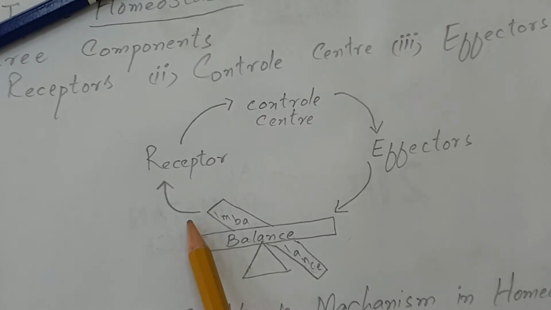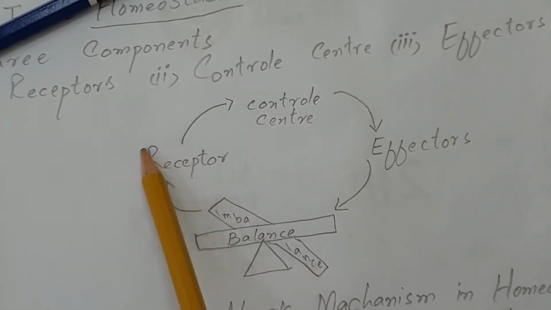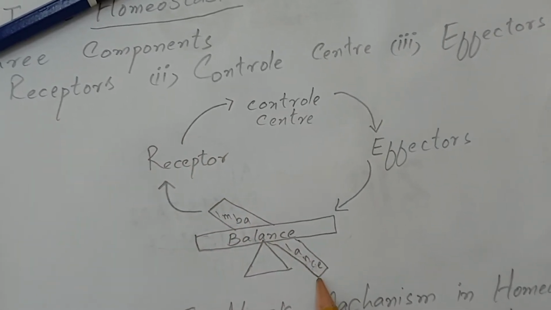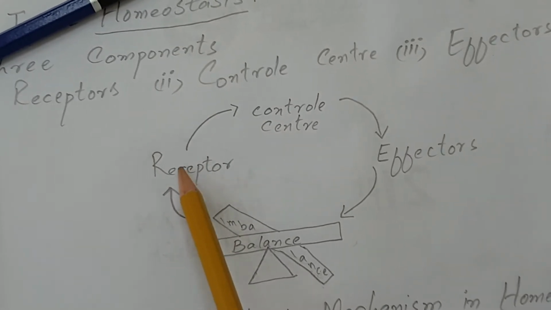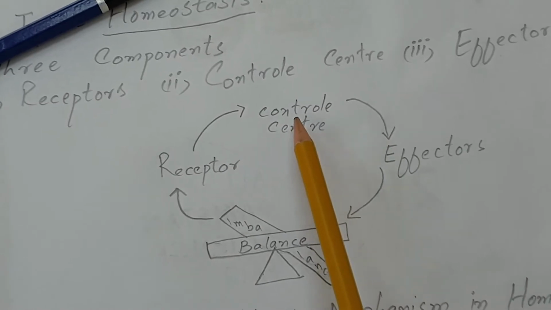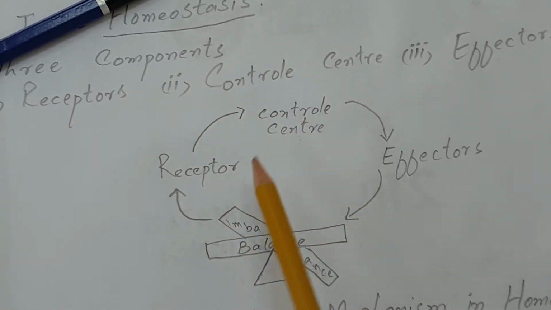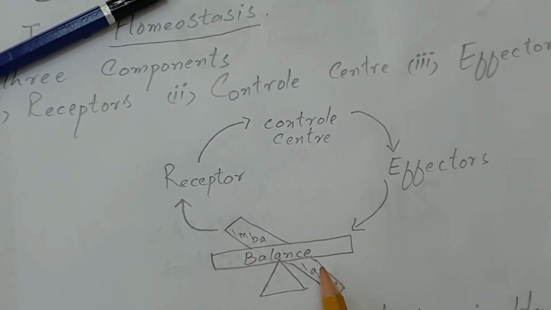First of all, for this imbalance, the receptors work. Receptors receive the information of the imbalance. Different types of receptors receive it, and then they convey that message to the control center, the special regulating center, providing information about the imbalance of the internal environment.